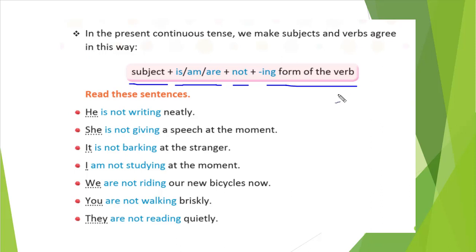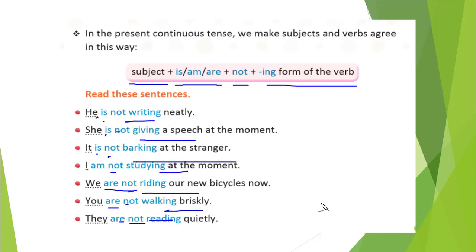You can see here. He, she, it, you, we, they, these are our subjects, right? After that we will write is, am, or are, whatever is according to our subject. After that we will write not to create a negative sentence. And after that we will write the verb with ing: writing, giving, walking, studying, reading.